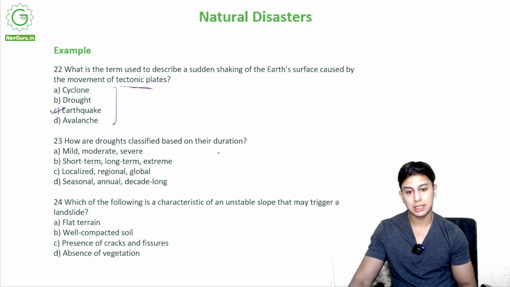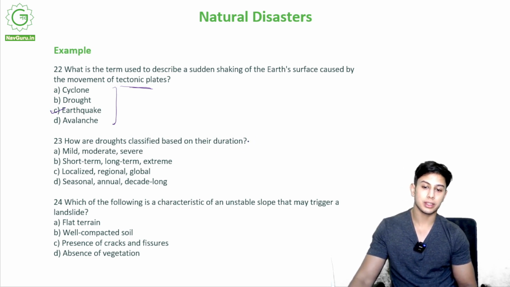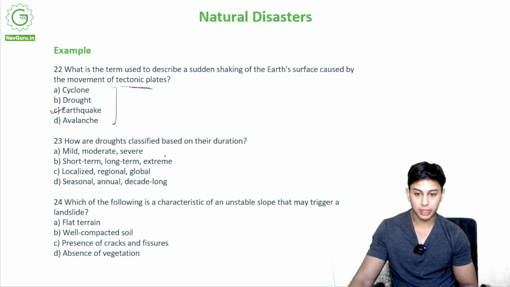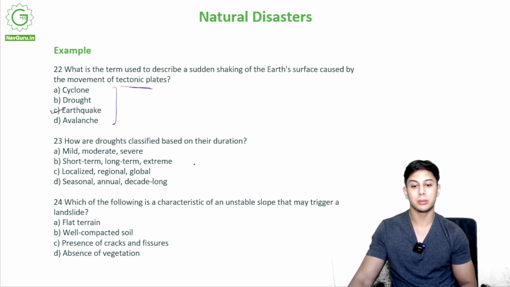How are droughts classified based on the duration? Now on duration, how do we classify the droughts? Is it mild, moderate or severe? Is it short term, long term, extreme? Is it localized, regional or global? Is it seasonal, annual or decade long? What is the drought based on its classification as a duration? Right, so it is B, short term, long term, extreme. Short term duration, long term duration or an extreme drought.